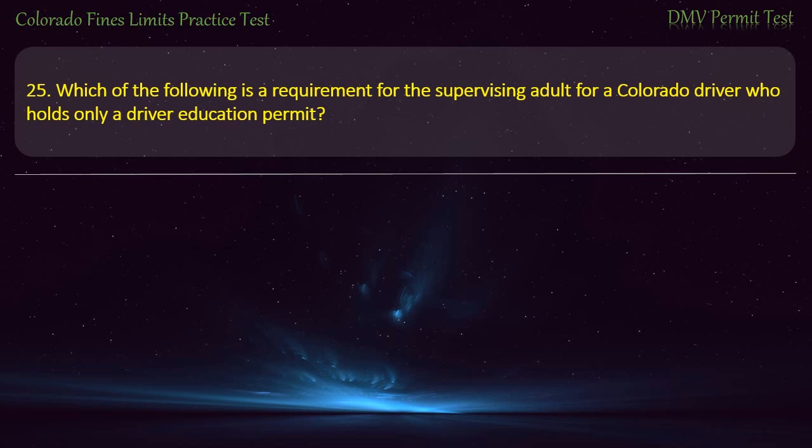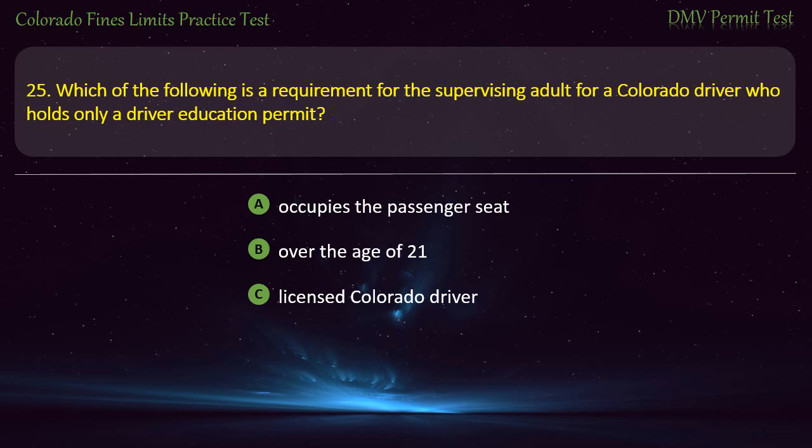Question 25. Which of the following is a requirement for the supervising adult for a Colorado driver who holds only a driver education permit? Occupies the passenger seat. Over the age of 21. Licensed Colorado driver. All of these answers are correct. Answer. All of these answers are correct.